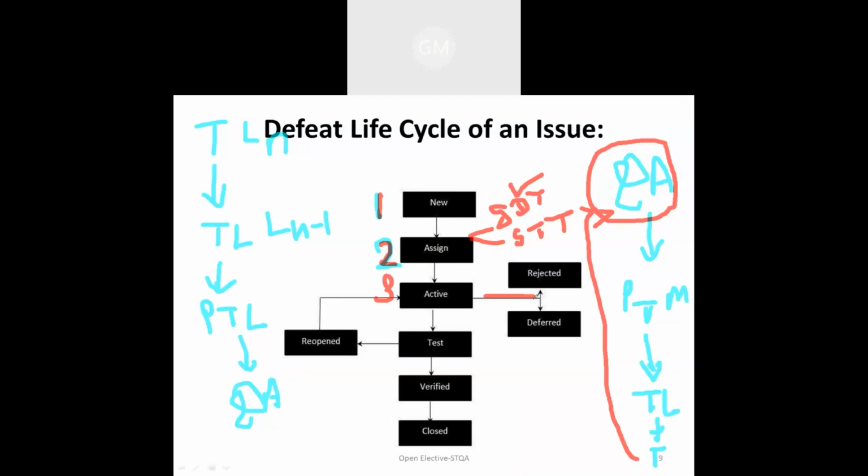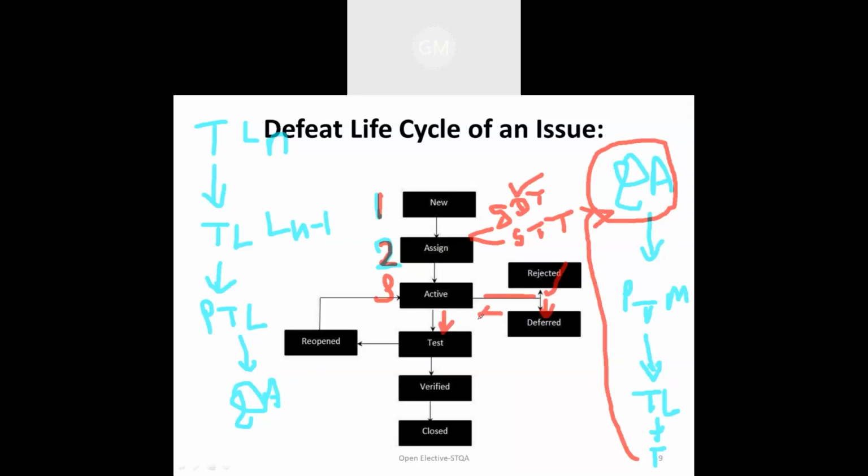If that defect is not going to hamper your system, or it already exists, then it is going to be rejected because it is a duplicate defect. Otherwise, if the defect is different, it is deferred. So in the active stage, it is going to identify whether the defect should be rejected or deferred.